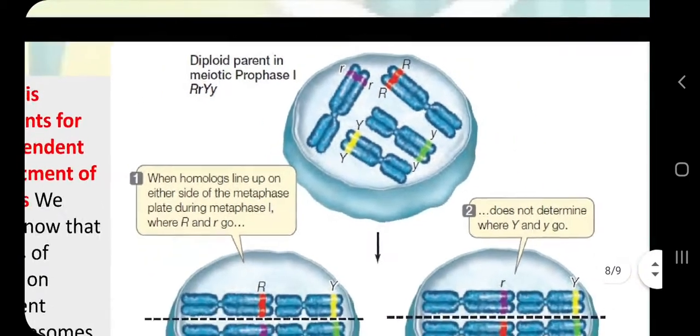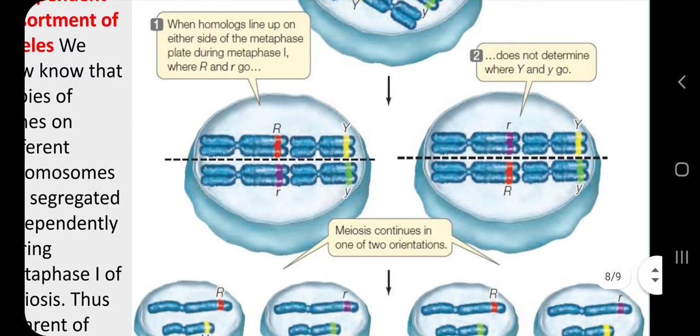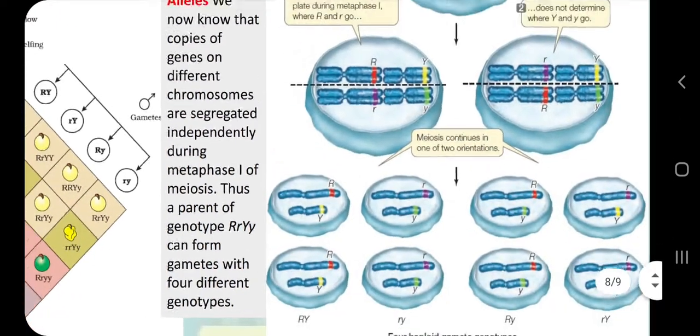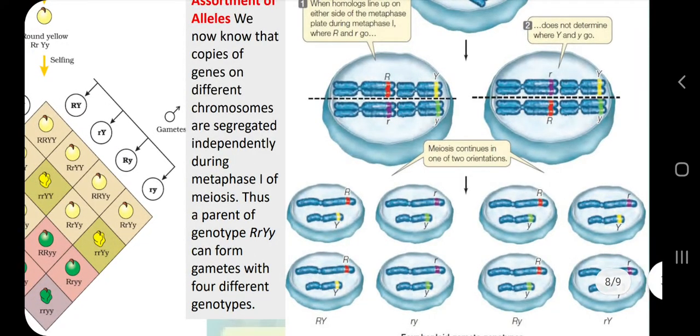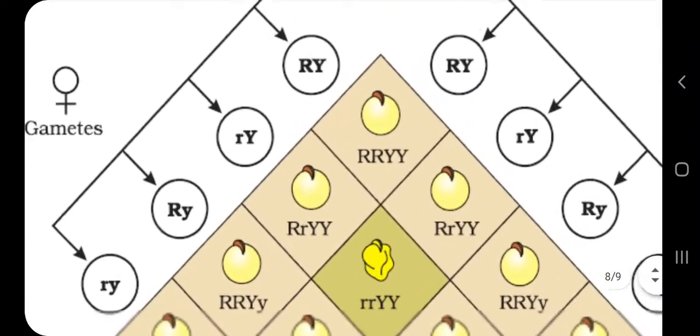So if chromosomes assort independently of each other during meiosis, these genes will also assort independently of each other. Here the stages are shown as meiosis 1 and meiosis 2, and finally we have the gametes. See, in this case we are showing them by these symbols. These gametes are shown by these symbols.